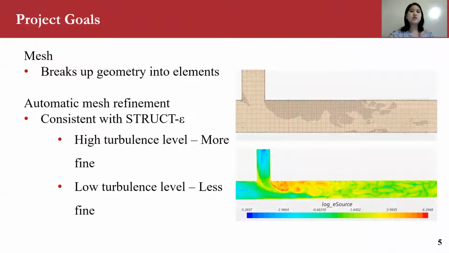Our project goal is to incorporate something called automatic mesh refinement. A mesh breaks up the geometry into different elements, and the finer the mesh, the more is being solved, and the more details and information we can gain. Basically, we want this mesh to be consistent with the STRUCT-epsilon approach. So in areas of high turbulence levels, we want the mesh to be finer, and in low turbulence levels, we want the mesh to be less fine.